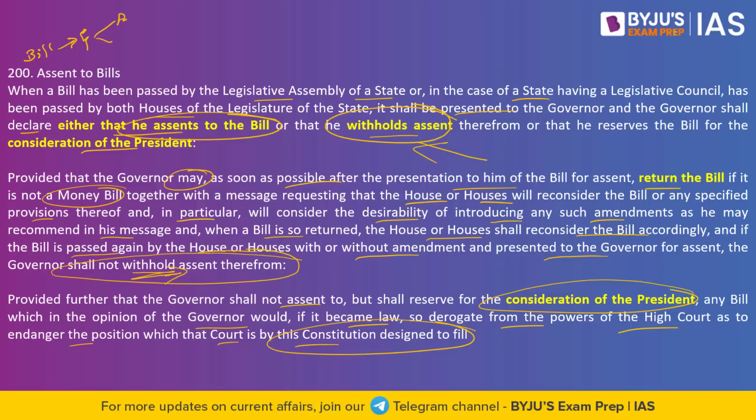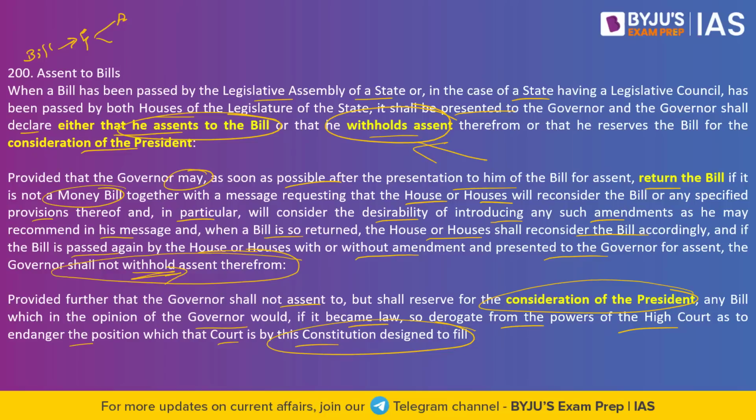Ideally, this should have been addressed, but unfortunately, there are governors who are taking advantage and not giving the assent. Ideally, they should have given the assent because the state legislatures have drafted this legislation. The state representatives are the will of the people in themselves. This also represents the federal feature of the Indian Constitution. But when the appointee of the central government, who happens to be the governor, is not giving the assent, which means he's not giving the signature to this legislation, keeping it for a long period of time, when he will give the assent is not notified. This is the gray area.